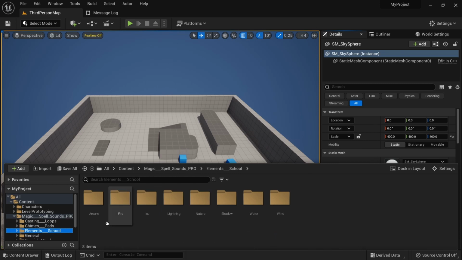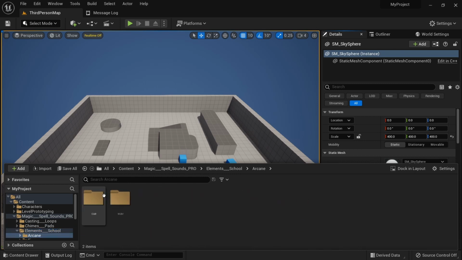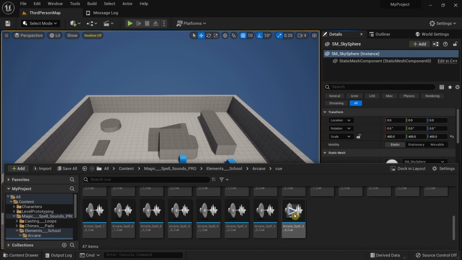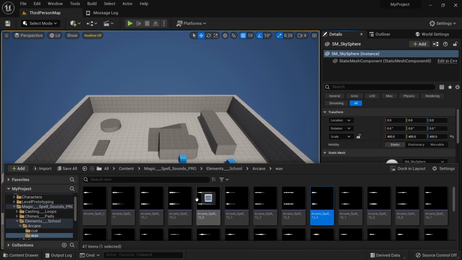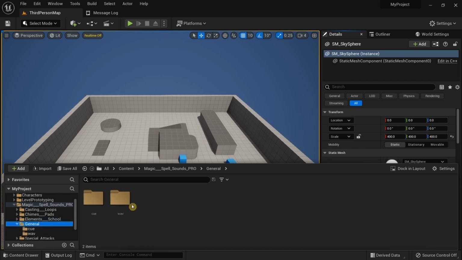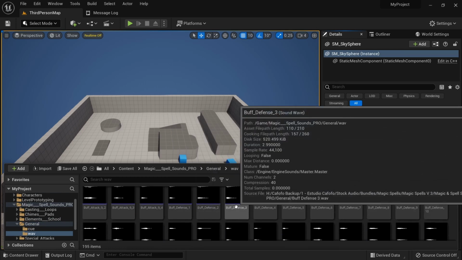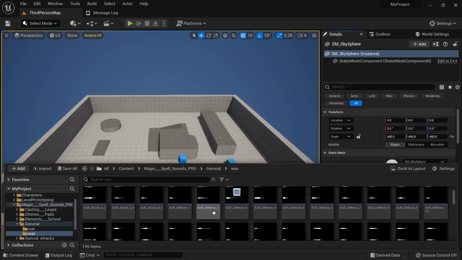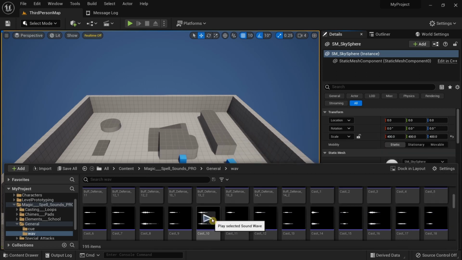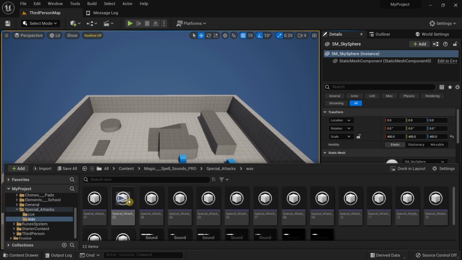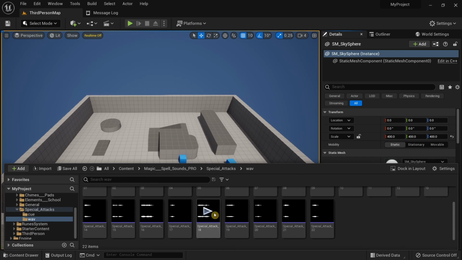And then elemental, this is the one you're most likely going to use when you download this. And again, you have a bunch of sounds for this. So in the general, again, we have a bunch of sounds. We have the buff attack sounds, various variations for those, all kinds of sounds over here. Special attacks.